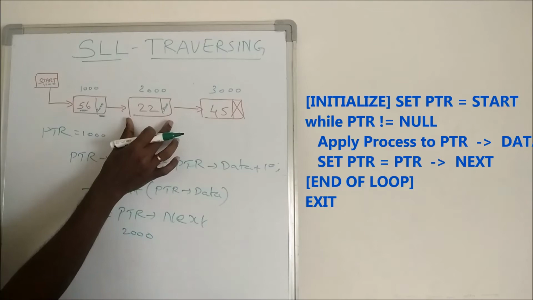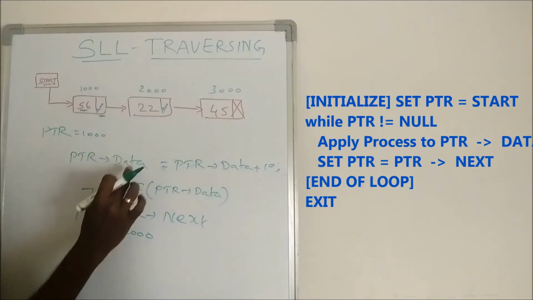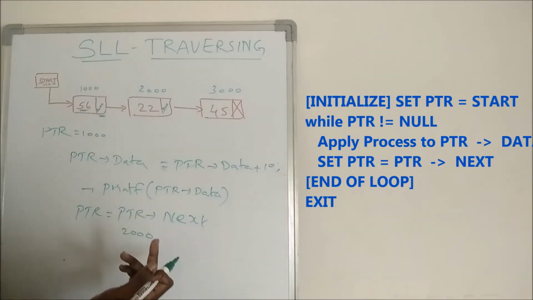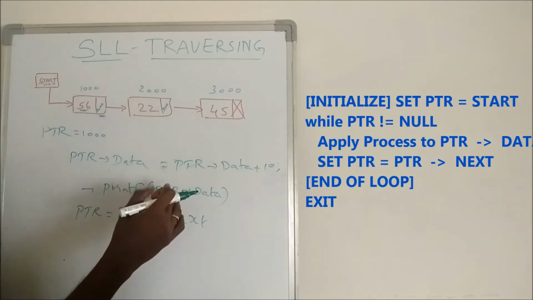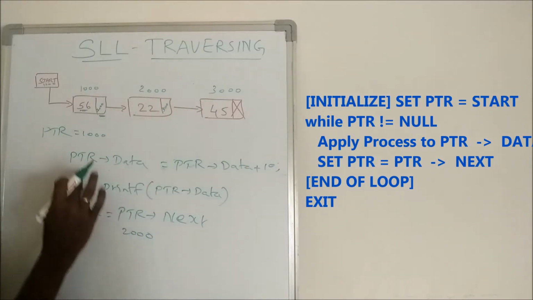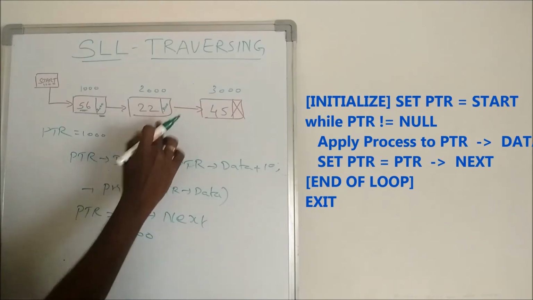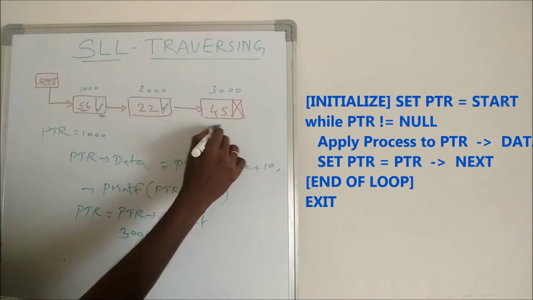Now this will be the pointer. Now I can apply some process on pointer data, that is, this 22. This 22 can be incremented by 10 and then I can print the value. Similarly, next, once again while pointer is not equal to null, I go for pointer equals pointer next. Now what is pointer next? It is 3000. So now pointer is going to be this node.